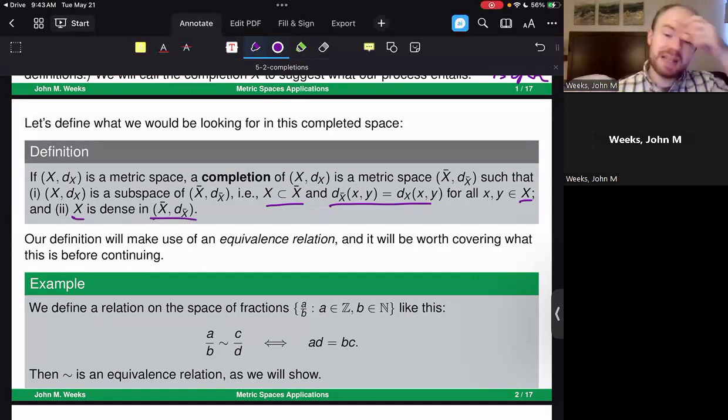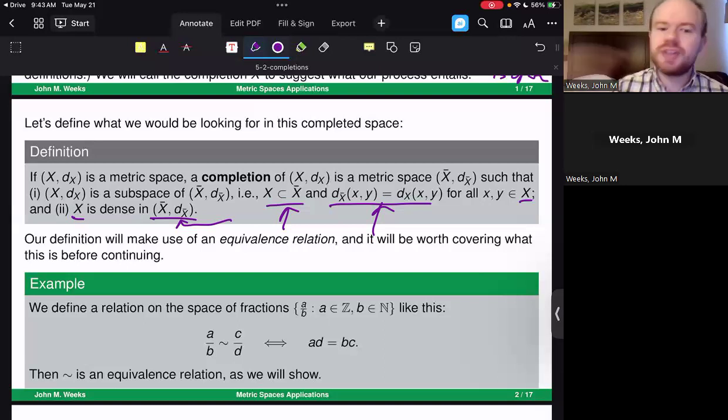So notice that these two conditions tell us two different things. One tells us something about the set of it. So this is saying that as sets, one is contained within the other. And this one also says that the metrics are extensions of what you had from the original set X. So you're extending the metric of X to the metric of X bar. And the second one tells us something about the topology of it. It tells us something about sequences and their convergence, open and closed sets. This tells us that X is dense inside of X bar, that there's a closeness, a snugness to the fit of how X bar works with respect to X.